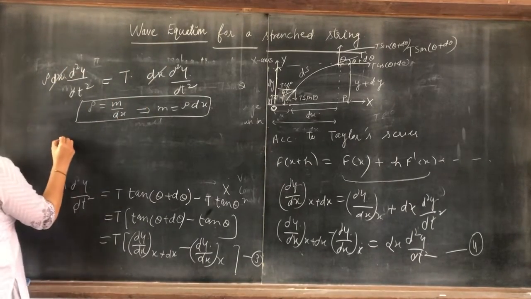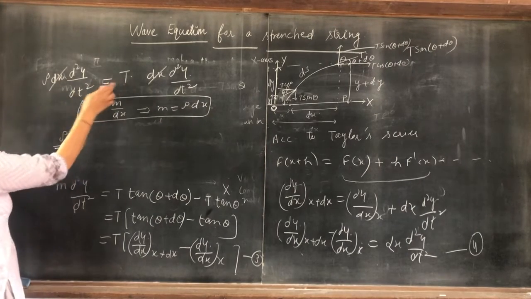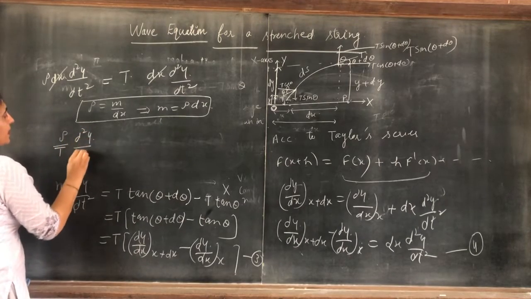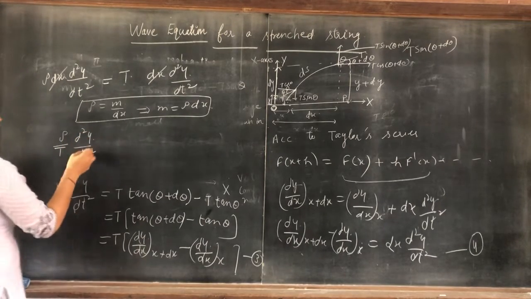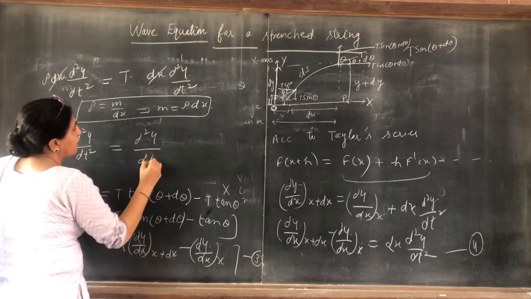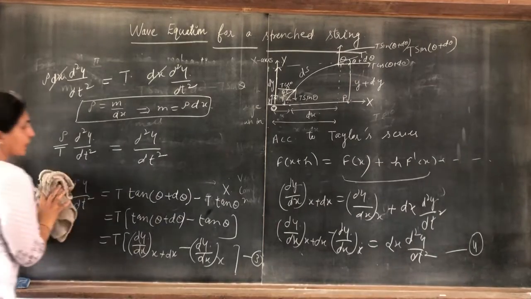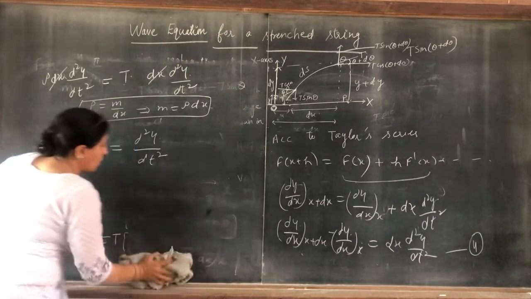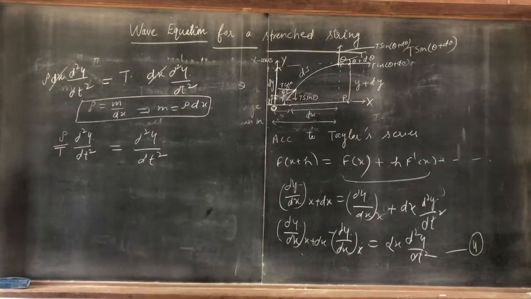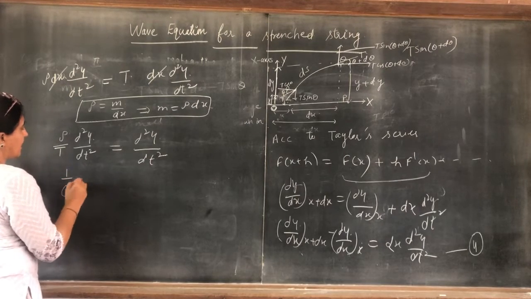What you have is rho by T, taking T on the left hand side, times the double derivative of y with respect to t, equal to the double derivative of y with respect to x. So what is rho over T? All of you know rho over T is 1 over c square.